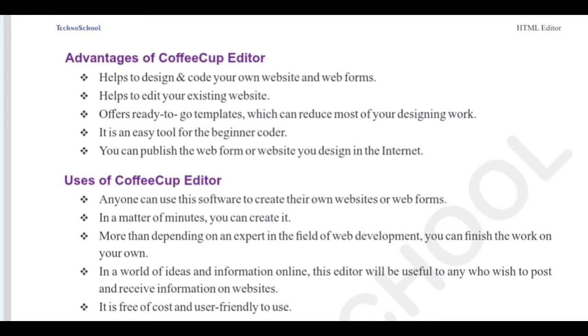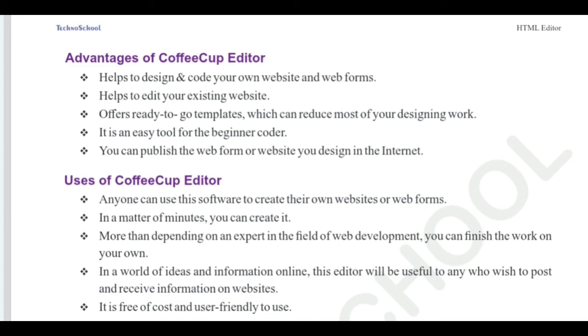In a world of ideas and information online, this editor will be useful to anyone who wishes to post and receive information on websites. If you are running a small business, you can create a website for your business, or you can create a simple blog for your family, something in your world of creative ideas. If you want to receive information through websites, you can create simple websites using this.